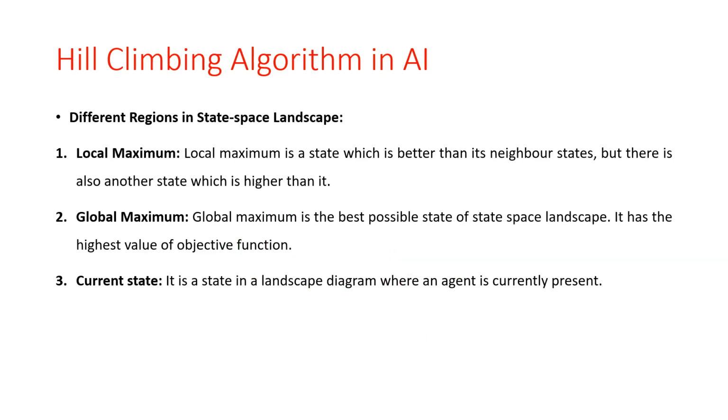The global maxima is the best possible state of the state space landscape. It has the higher value of the objective function. What is the current state? It is the state in the landscape diagram where an agent is currently present.